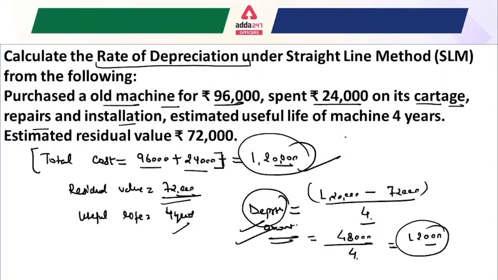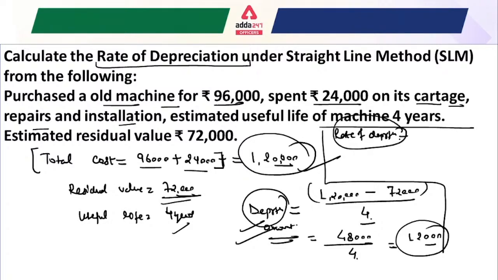Now, if we have to calculate here the rate of depreciation, that means we have to just calculate the depreciation rate. Okay, so that is quite different from the depreciation amount. Why? Because the depreciation amount, that is 12,000 rupees, on what value would it be applied? It would be applied on the total cost of the machine, that is your 1,20,000. And for the rate of depreciation, or say for calculating the term in percentage, we just multiply it by 100. Okay, so the value that we get, that is 10%.